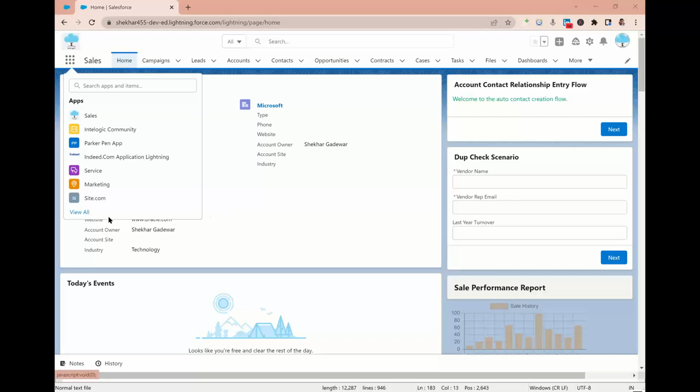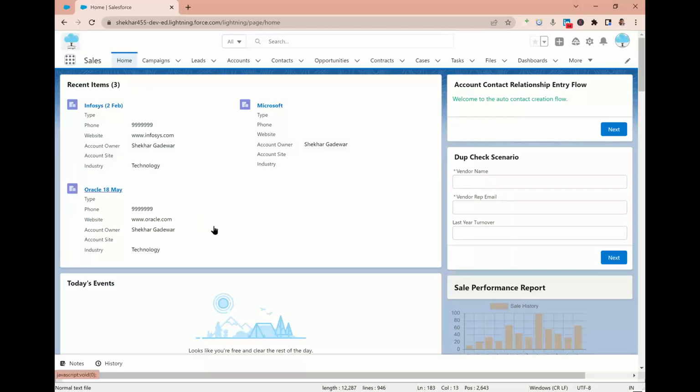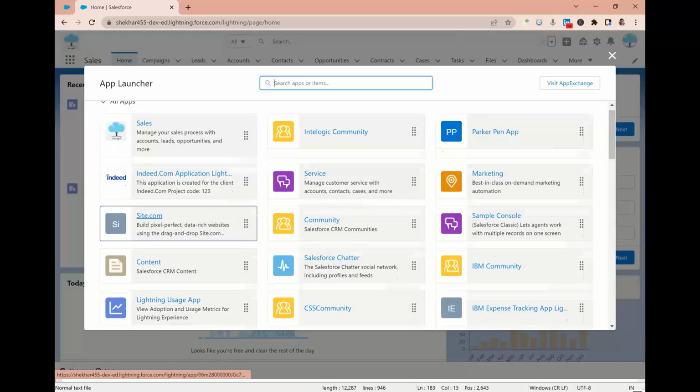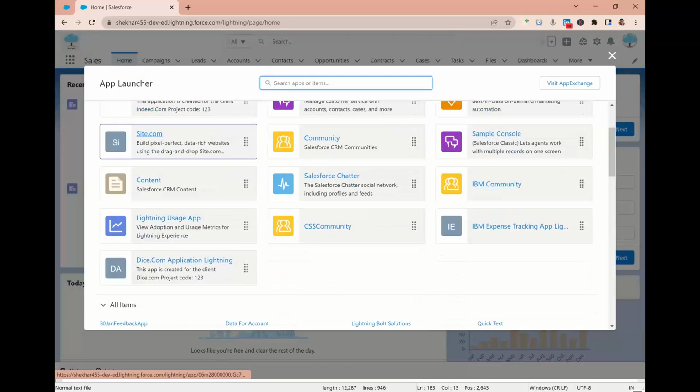Now, what I need to do is click on View All. Look at this carefully. There's a View All link at the bottom. I have to click on that. Then I will get the list of applications. Then somewhere I will see my application dice.com, which is a kind of time-taking process.